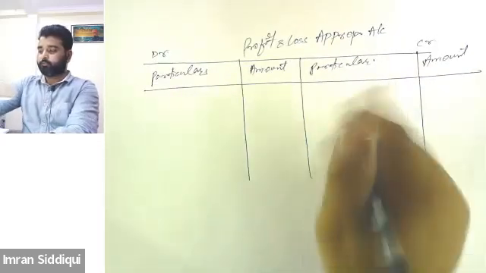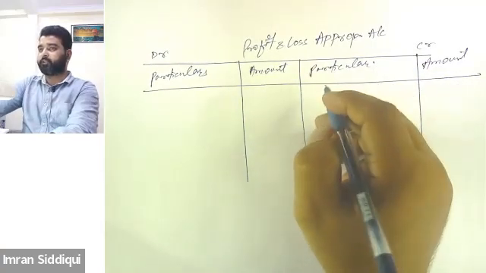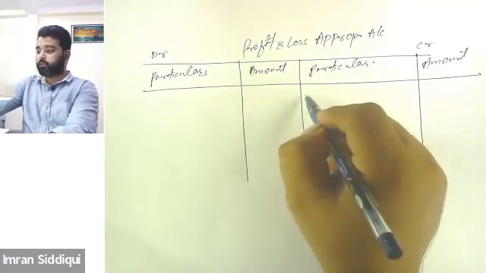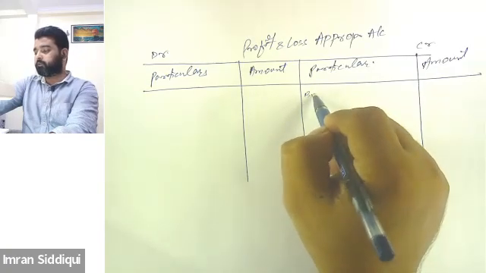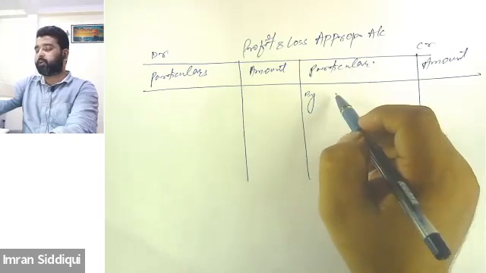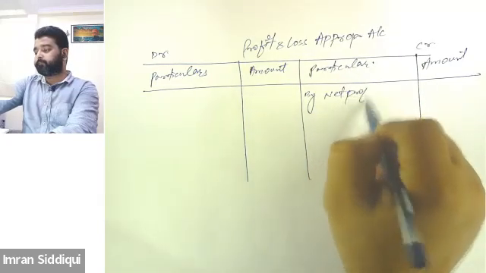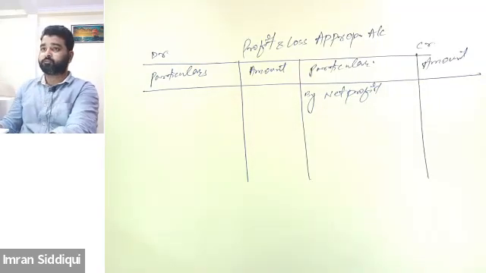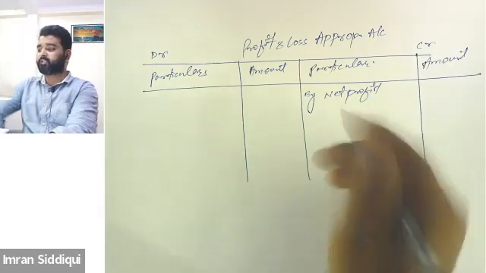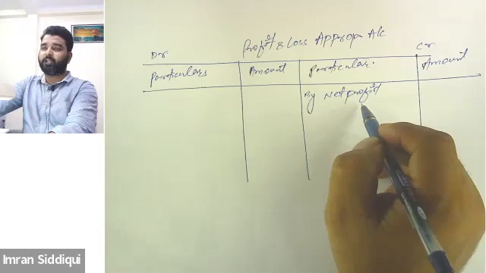All right. Now, starting from the credit side, first of all, on the credit hand side, we record the net profit. The first item that will be recorded in the P&L appropriation will be the net profit. Always remember that this net profit is transferred from the profit and loss account.